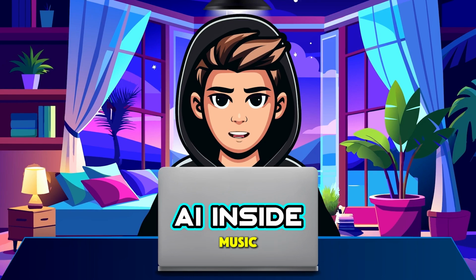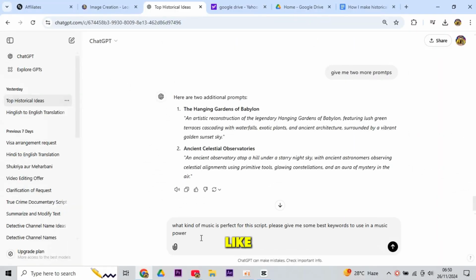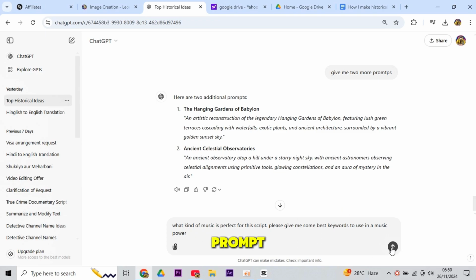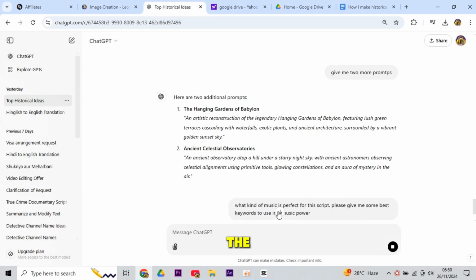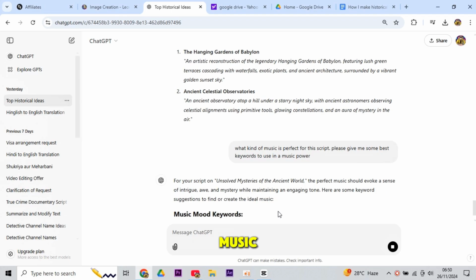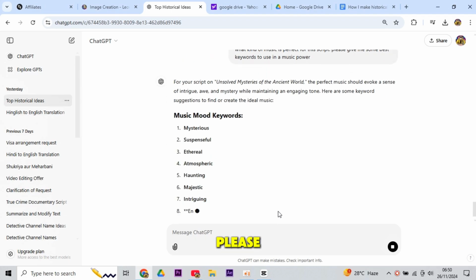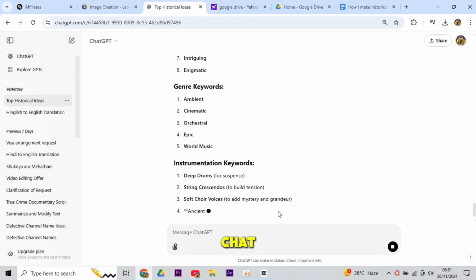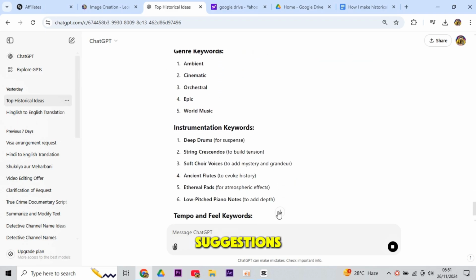To choose the best music, we have to go to ChatGPT. Here we have to give it a prompt like this. But first, you have to paste your script here, then give it a prompt. So, I am going to ask ChatGPT, what kind of music is perfect for this script? Please give me some best keywords to use in a music search. Look at this. ChatGPT has given us some suggestions.